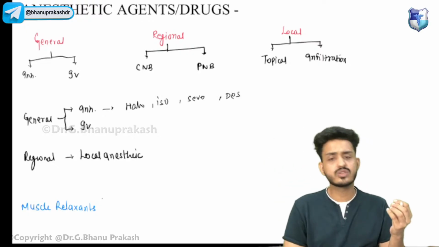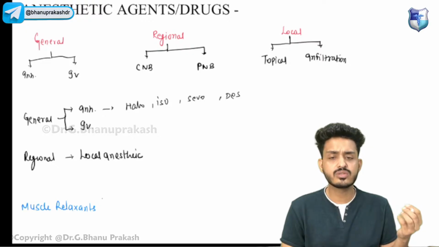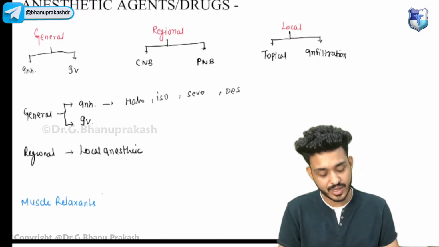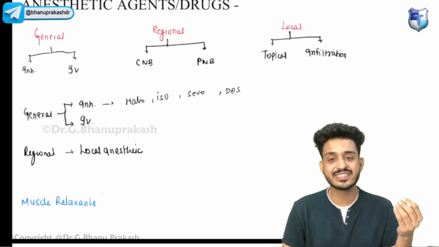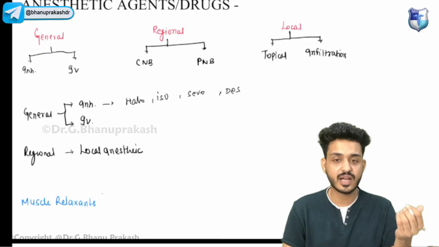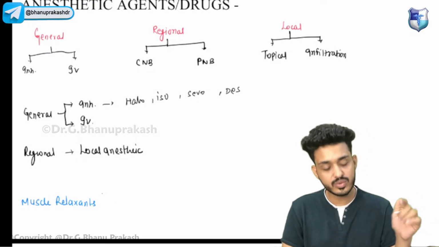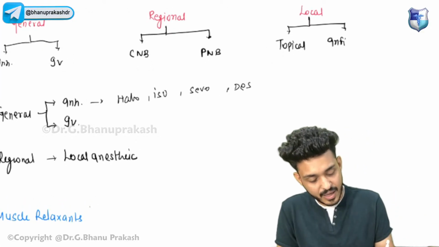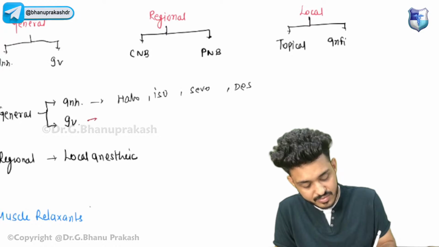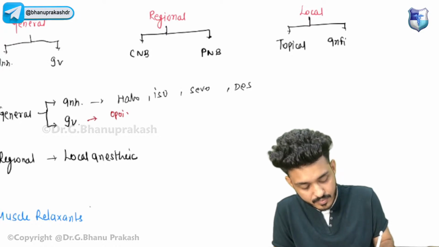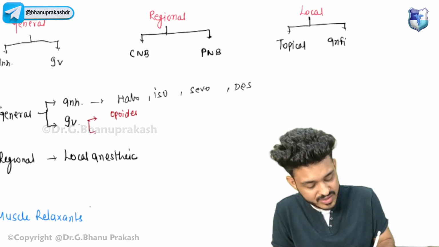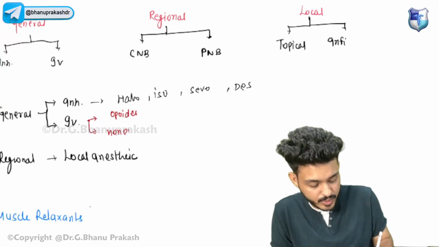We also have methoxyflurane, but we don't use it nowadays. In the IV part, we have opioids and non-opioids.